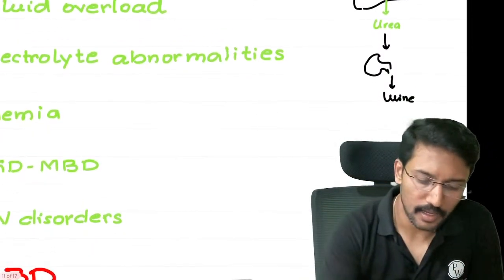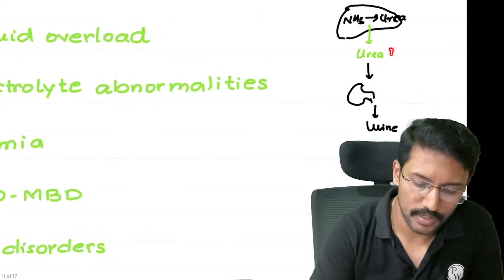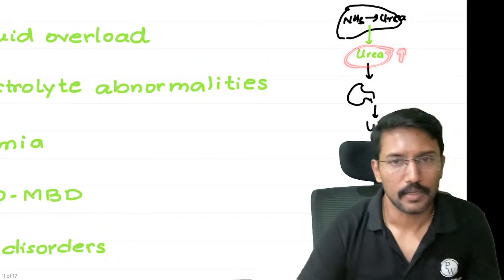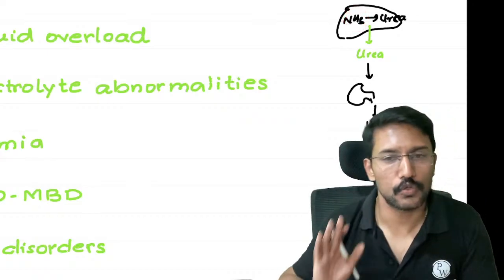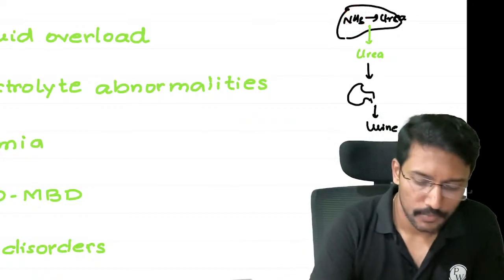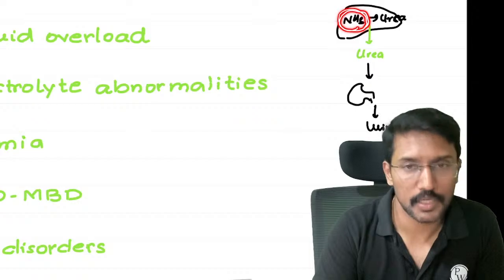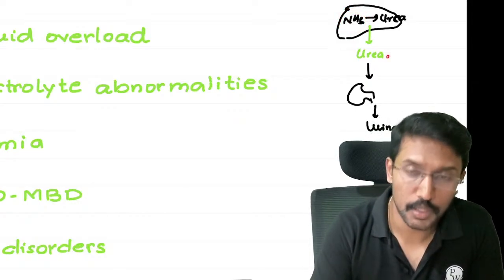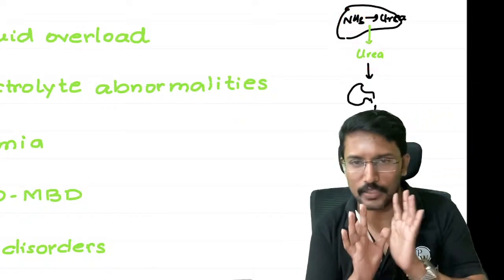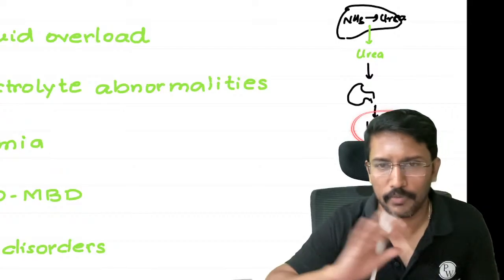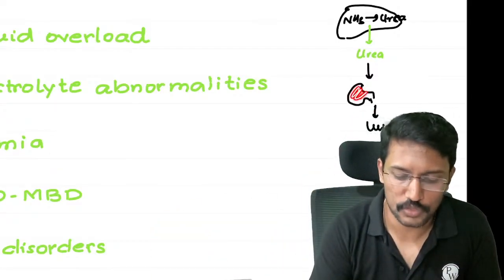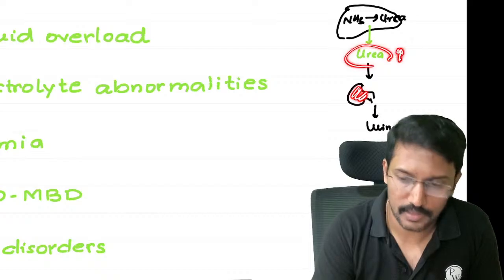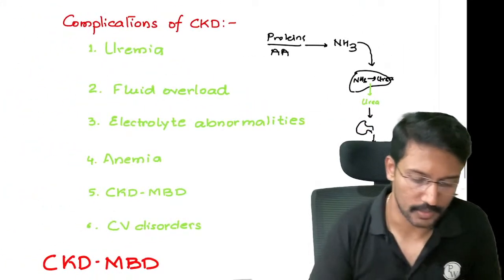But if my kidneys are dysfunctional, then the urea levels start increasing. Urea is also not a safe substance. Ammonia is toxic. Urea is also toxic. The only difference is we have difficulty in efficient elimination of ammonia by the kidneys, but urea can be easily excreted. So as long as kidneys are fine, I will be able to clear whatever amount of urea my body generates. But if kidneys lose function, the urea levels will start increasing, and as we have learned, urea is toxic, right?